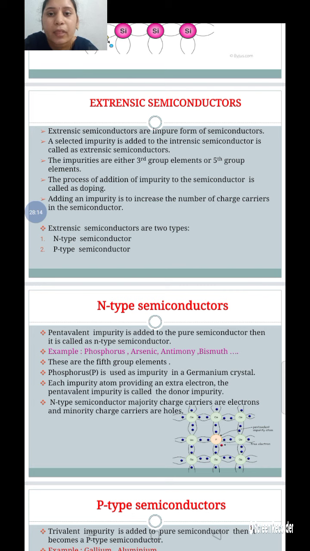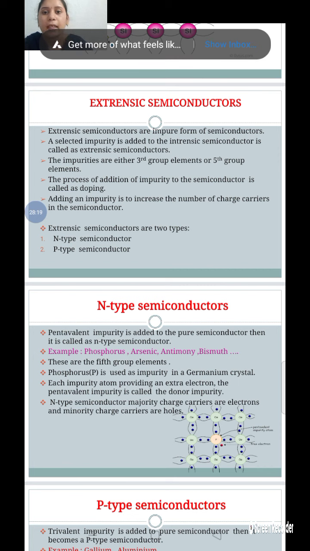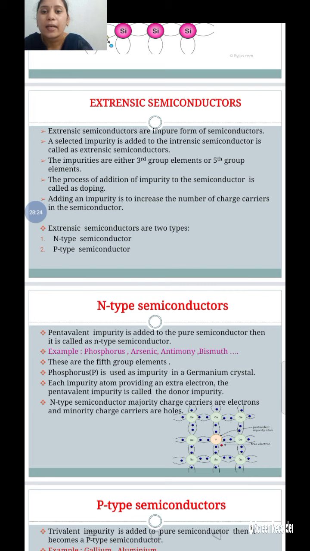In this impure form of semiconductor, a selected impurity is added to the intrinsic semiconductor, and this behaves like an extrinsic semiconductor. These impurities are third group elements and fifth group elements.